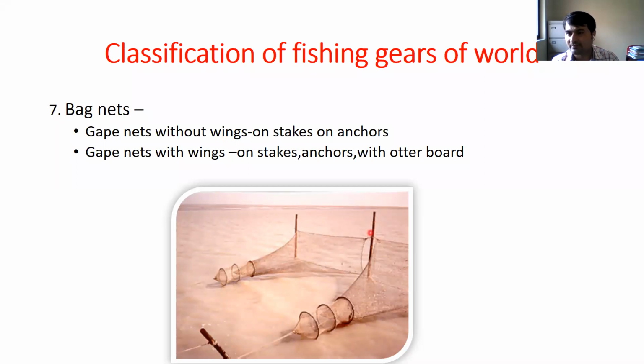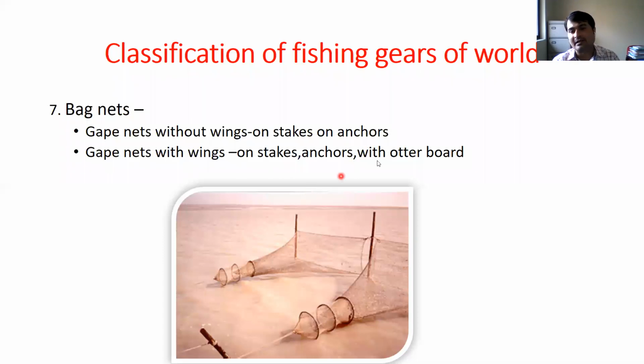This is a stake. Mouth opening we are maintaining with the help of a stake or frame. At the end there will be a weight that is called an anchor. Then the net, which is bigger, has to be fixed with a wing. From the side we will attach two side panels. So that is the wing, and that will be on a stake.